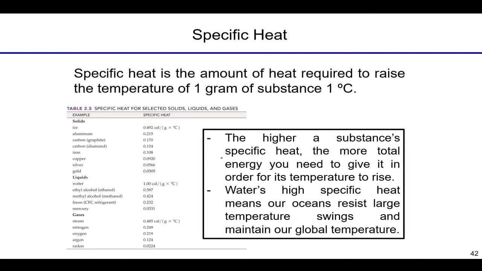Specific heat is the last concept I briefly want to touch on in this lecture. The by-the-book definition here is the amount of heat required to raise the temperature of 1 gram of substance 1 degree Celsius. And this is something, kind of like density we talked about in a previous lecture, that is inherent to the material.